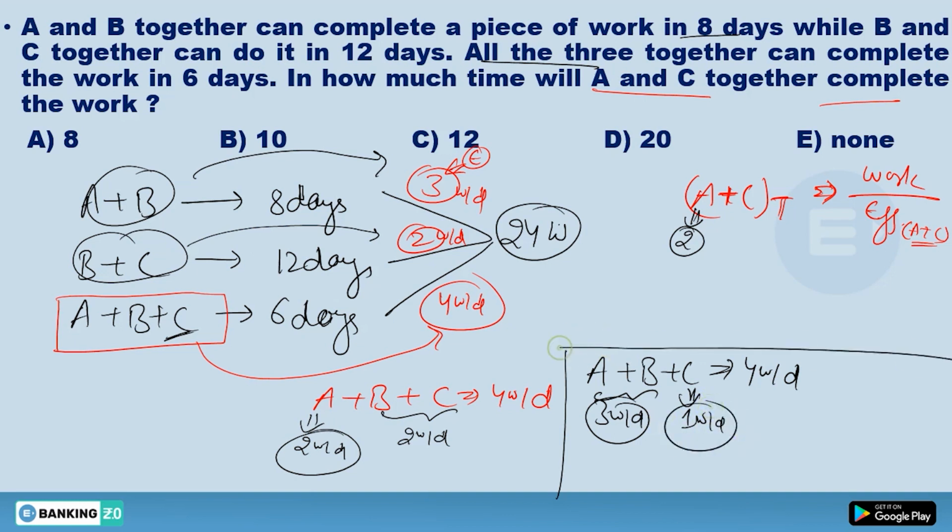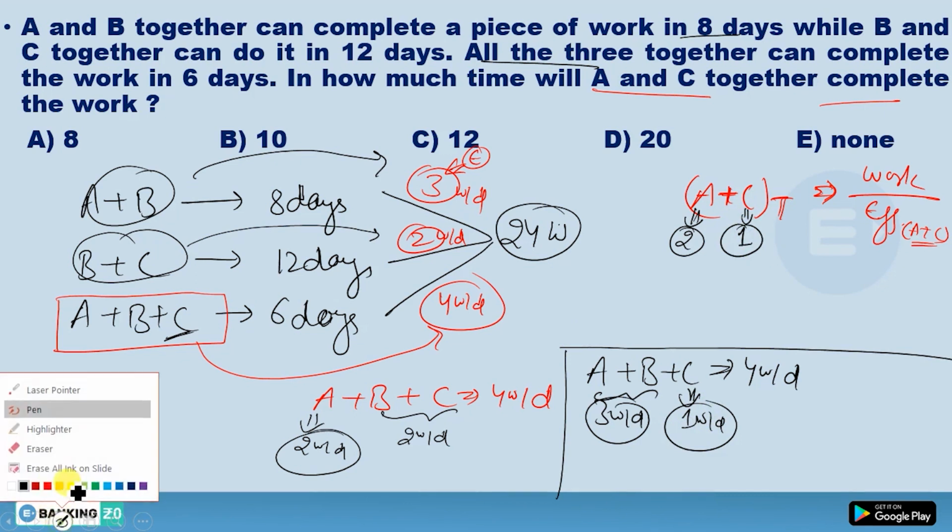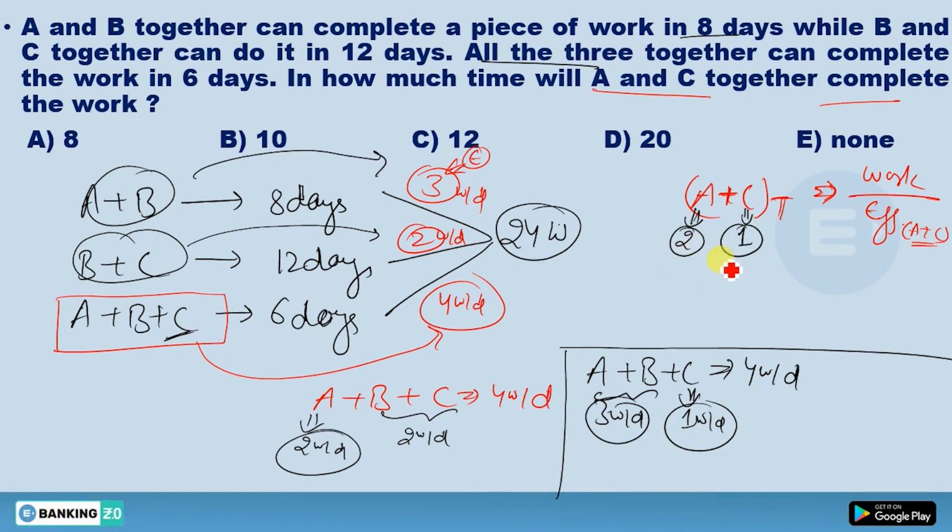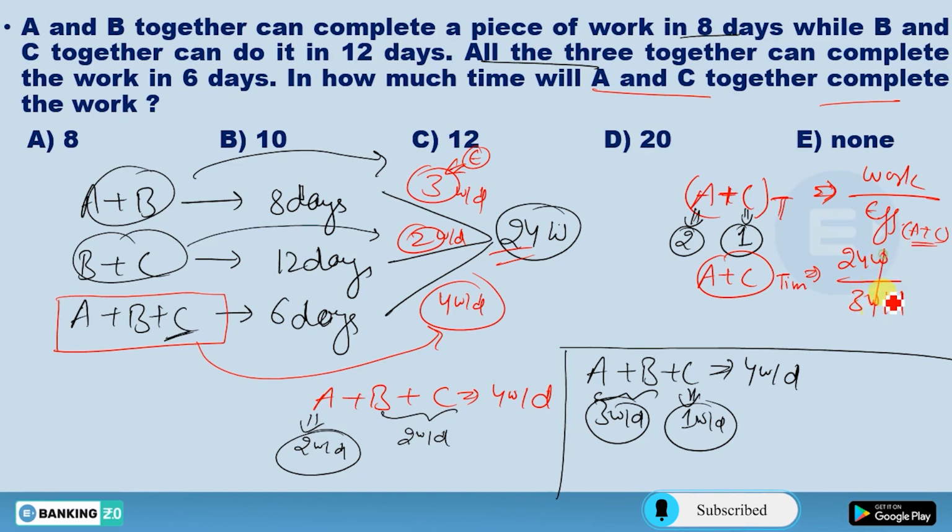It means this is 1. So you can see here, the time of A and C equals how much work you are getting? This 24 work divided by this 2 plus 1, you're getting 3 work per day. Now this work will cancel out and you will get 8 days. So in how many days can A and C together finish the work? In 8 days, and that should be all.